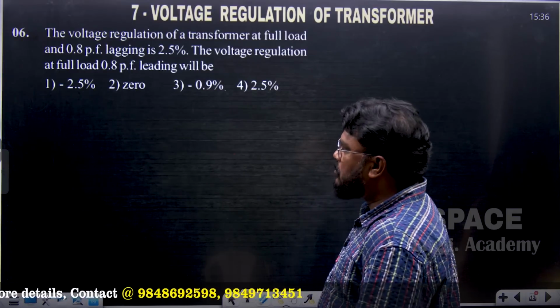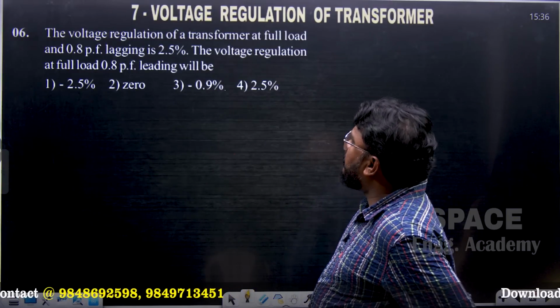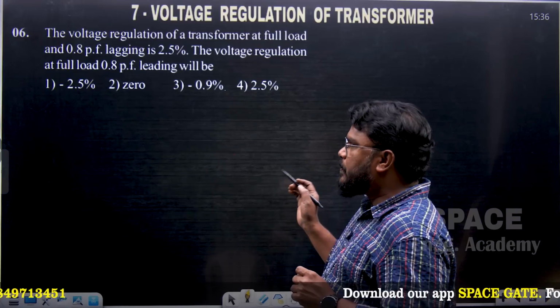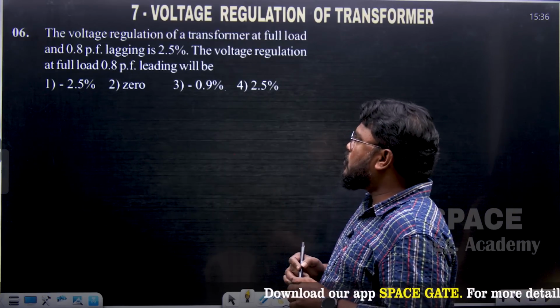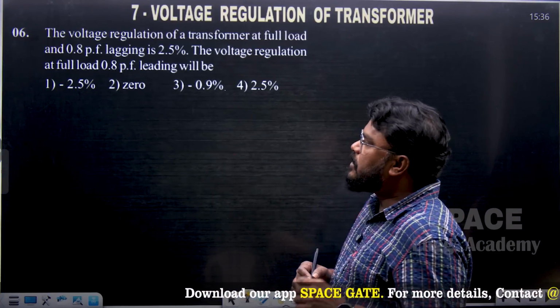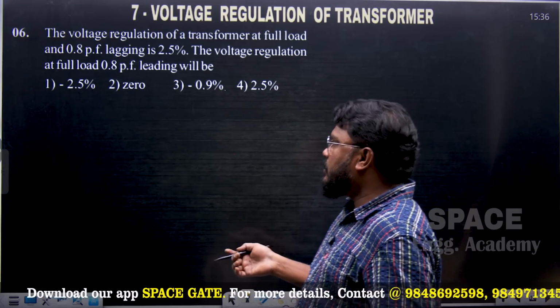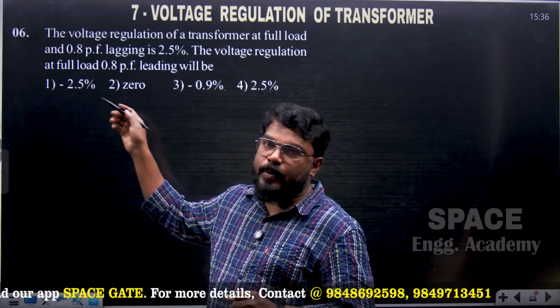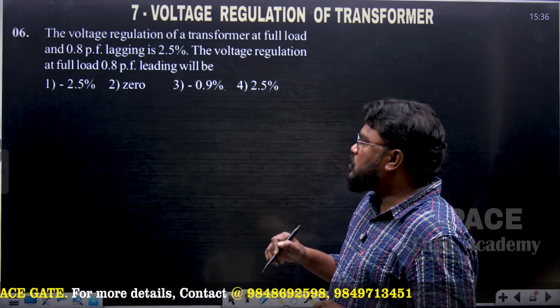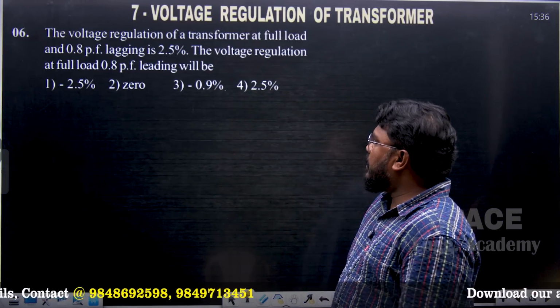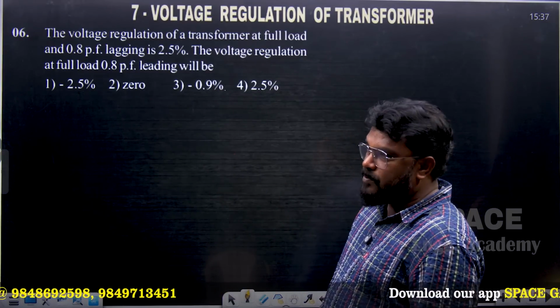Let's solve question number 6. The voltage regulation of the transformer at full load and 0.8 power factor lagging is 2.5%. Voltage regulation at full load 0.8 power factor leading will be: option 1 minus 2.5%, option 2 0, option 3 minus 0.9%, and option 4 2.5%.